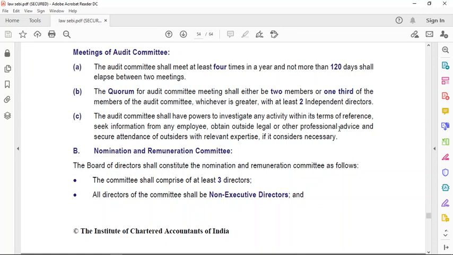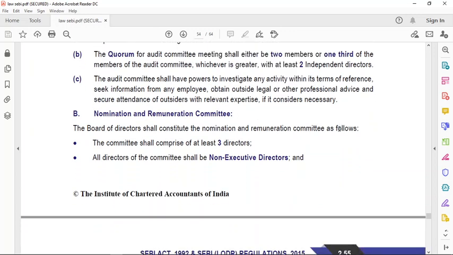The audit committee shall have the powers to investigate any activity within its terms of reference, seek information from any employee, obtain outside legal or other professional advice, and secure attendance of outsiders with relevant expertise if it considers necessary.